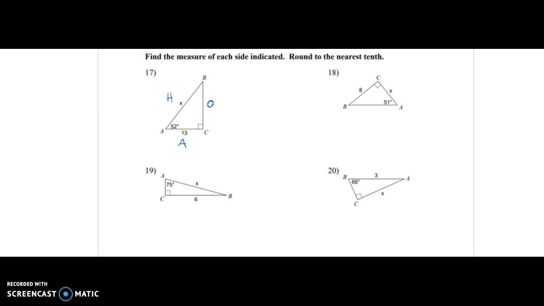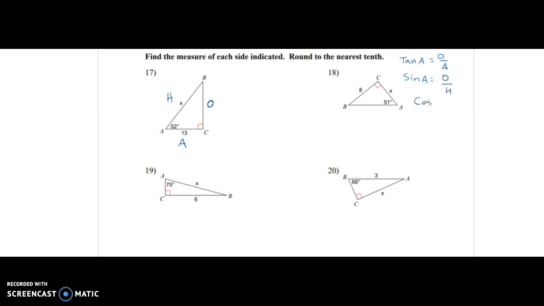So A and H, which trig function is that? Remember that tan of angle A is the leg opposite of angle A over the adjacent leg. Sine of angle A is the opposite leg over the hypotenuse.